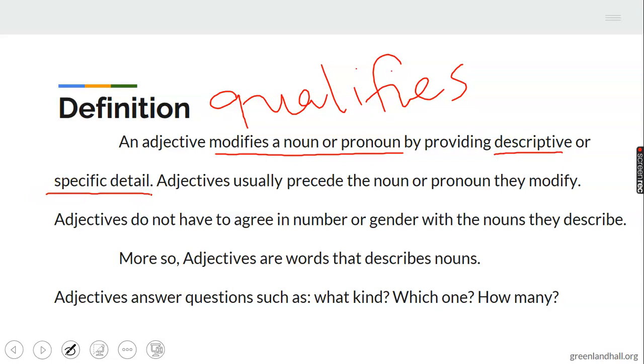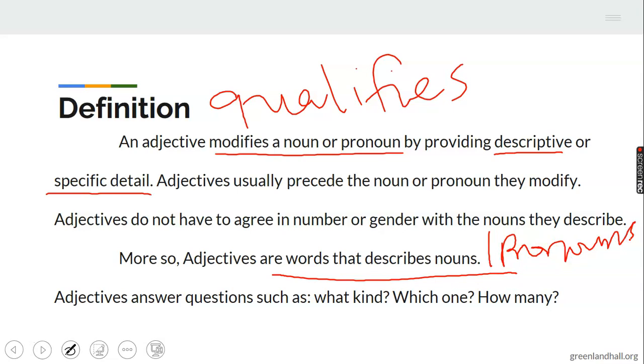Adjectives add descriptive and specific details to nouns and pronouns. In short, I'll say they are words that describe nouns or pronouns.